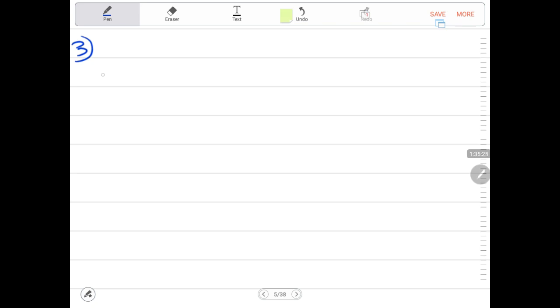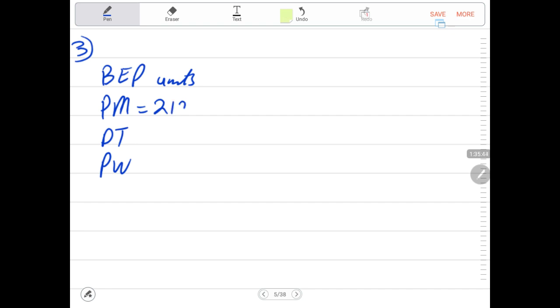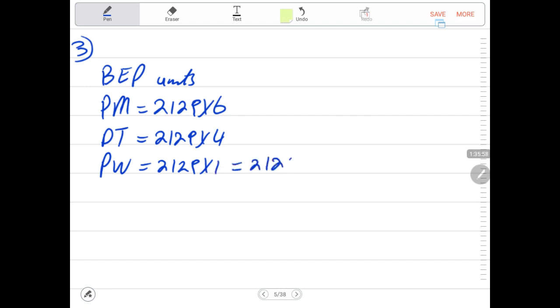Then with calculating break-even point units for PM, for PT, and for PW. It will be 2129 times by 6, 2129 times by 4, and 2129 times by 1, which is 2129.